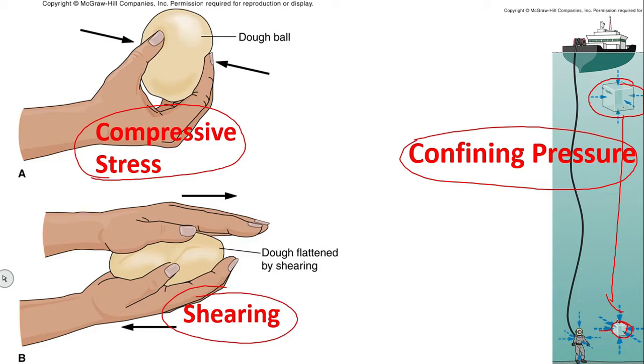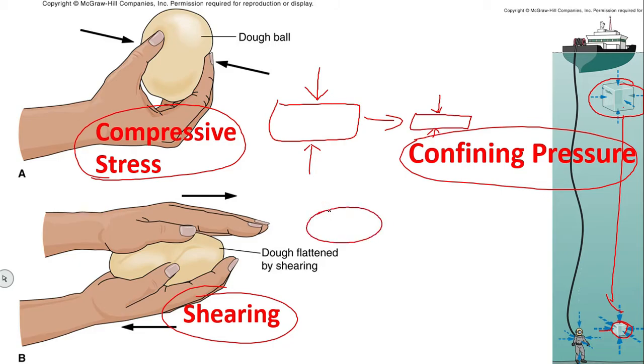Sometimes dilated pressure will be there. Dilated pressure means compressive stress. You can see pressure from both sides, and the result is compression of this material from both sides. Sometimes shearing will be there. When the shearing stress applies as opposite side pressure, the material may become longer, elongated. Due to these pressure conditions acting on the rocks, the shape and size change and a new rock forms. That new rock formed is nothing but metamorphic rock.